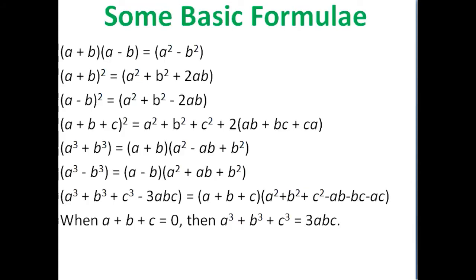And some basic formulas, which you would have learnt in maths. You should revamp them and get ready for these formulas. (a plus b)(a minus b) is equal to a square minus b square, and (a plus b) whole square is equal to a square plus b square plus 2ab. You can see all these basic formulas, and you should know them. Square and cube formulas: if a plus b plus c is equal to 0, then automatically a cube plus b cube plus c cube is equal to 3abc.